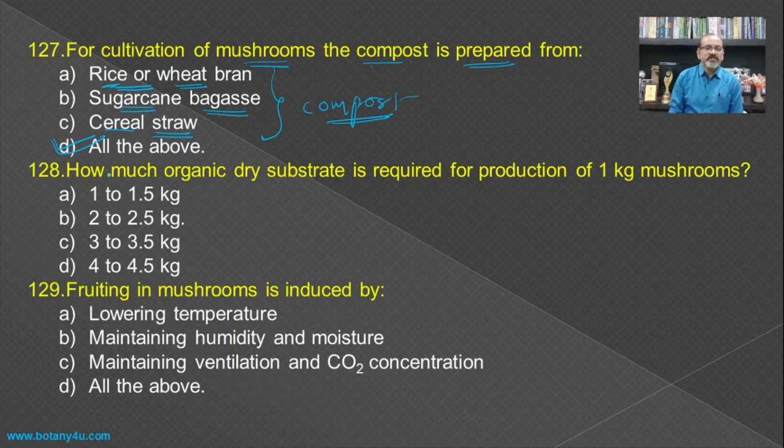How much organic dry substrate is required for the production of 1 kg of mushrooms? If you see the literature on mushroom production, you will find that 2 to 2.5 kg of organic matter is needed for the production of 1 kilogram of mushrooms.